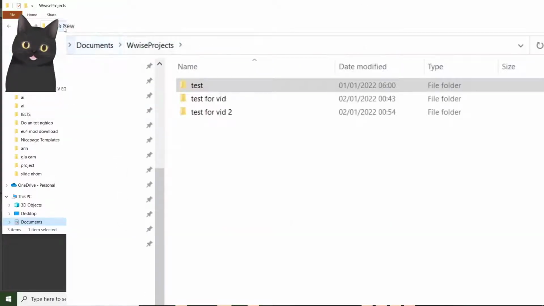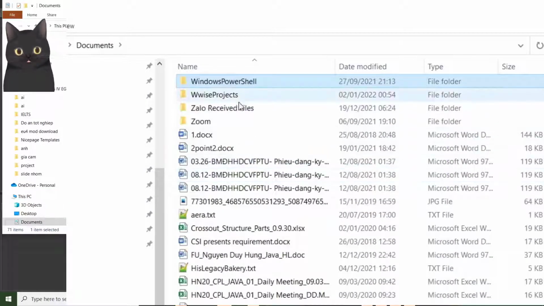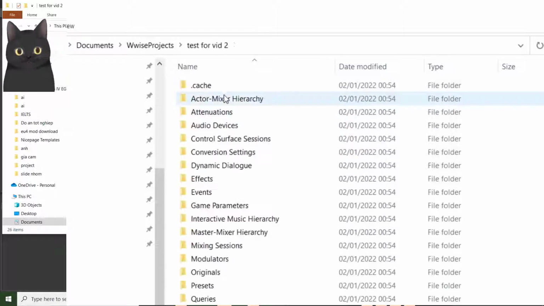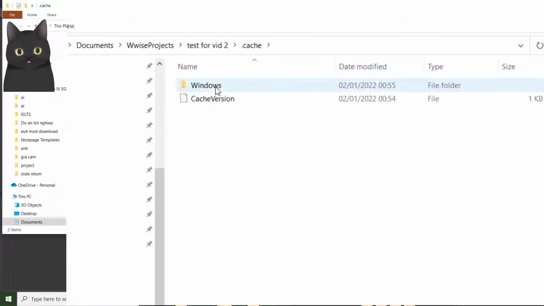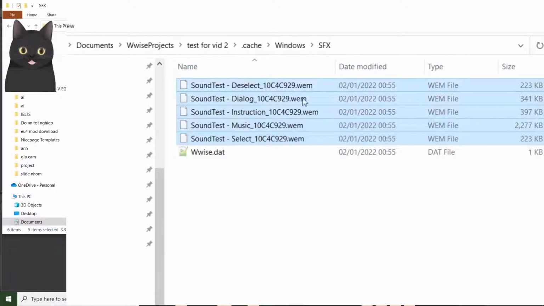So it should be your PC, documents, Wwise projects, your project name, cache, Windows, SFX, and all of the files that you have converted are in here.